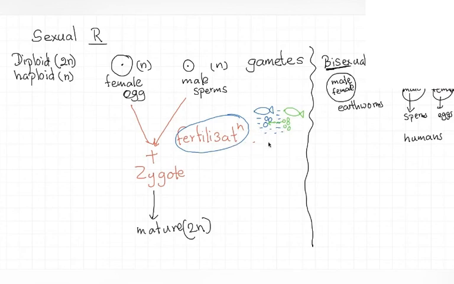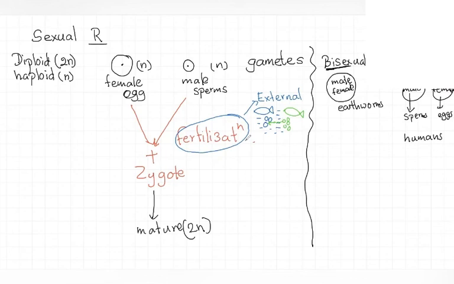The fusion of the male gametes and female gametes happens in the water, in their environment, not inside their body. This kind of fertilization is called external fertilization. So one method of fertilization is external fertilization.